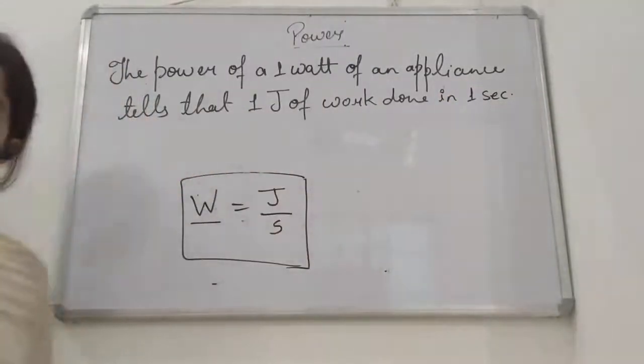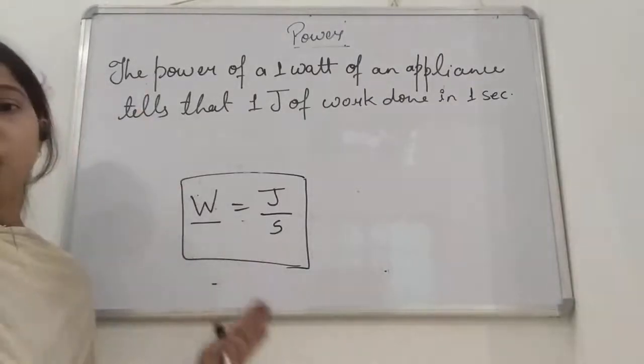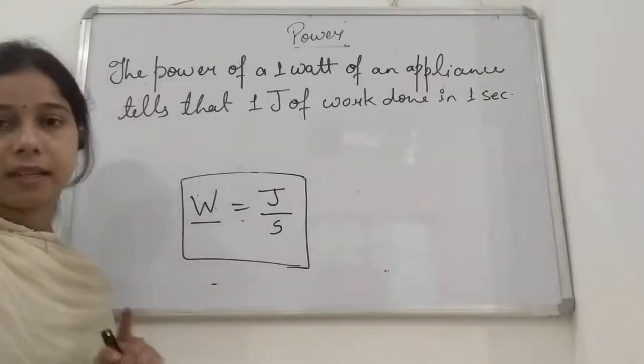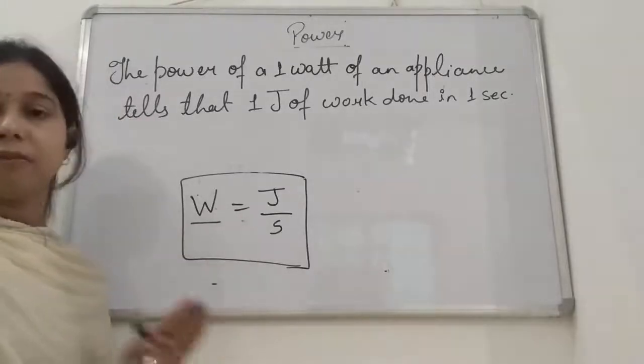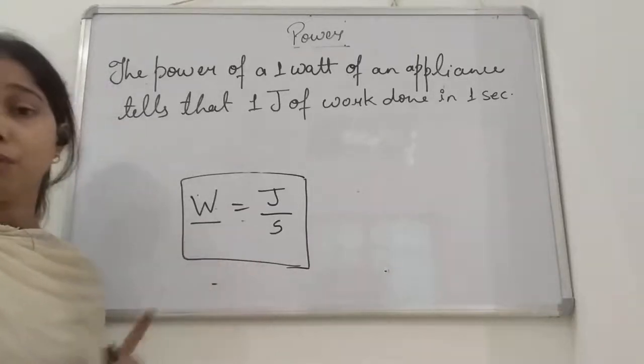Okay, so 1 watt of an appliance explains that 1 joule of work is done per second, or in 1 second. So 1 joule of work done in 1 second defines 1 watt.